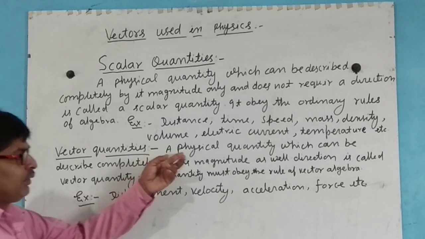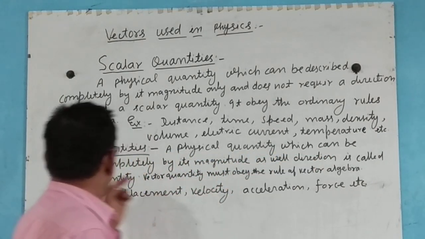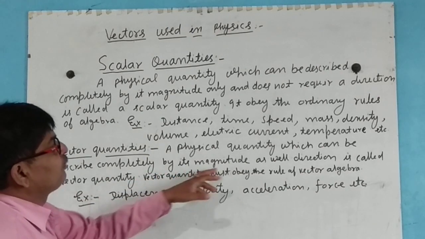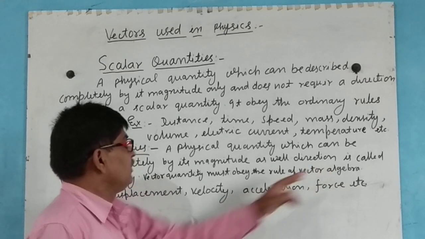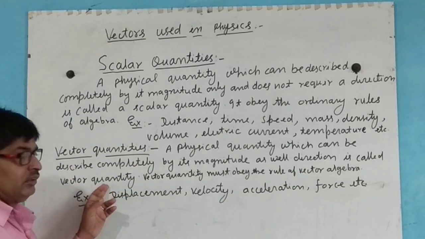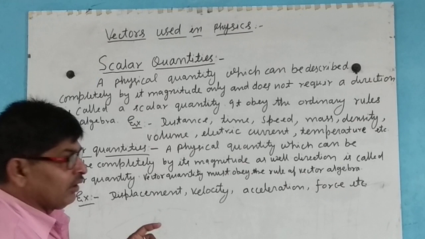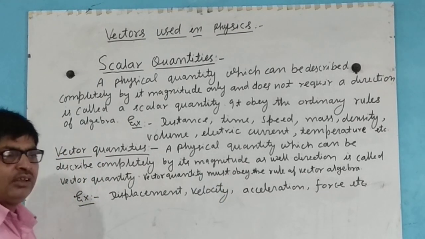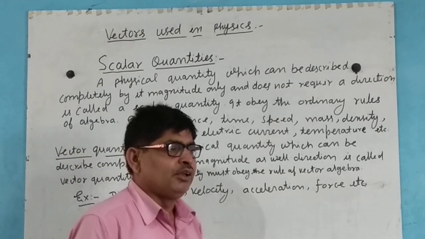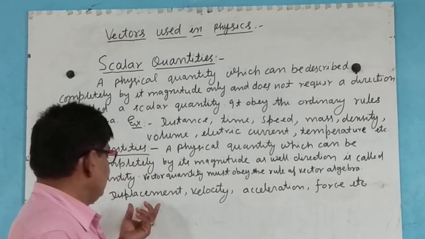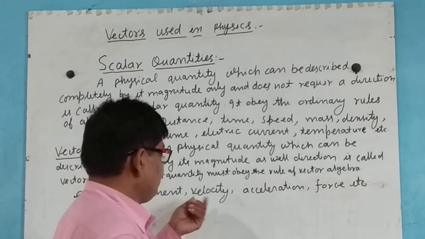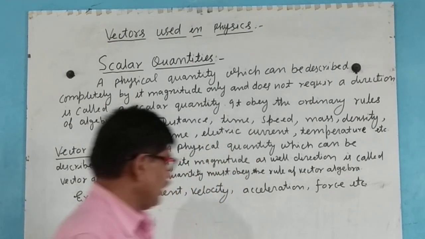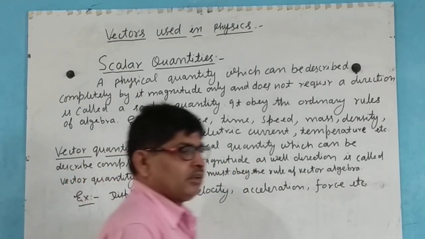Vector quantity: a physical quantity which can be described, जिसका वर्णन किया जा सकता है, completely by its magnitude as well as direction is called a vector quantity. That is, in a vector quantity, magnitude and direction both are necessary to completely explain it. For example, displacement (विस्थापन), velocity (वेग), acceleration (त्वरण) or force.